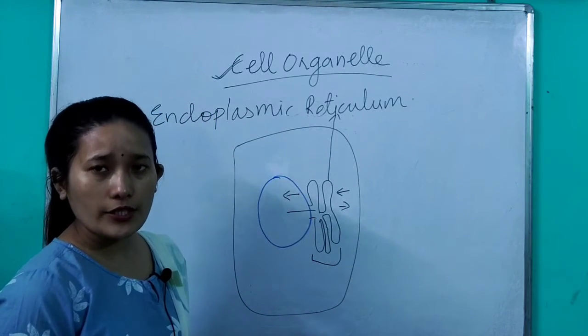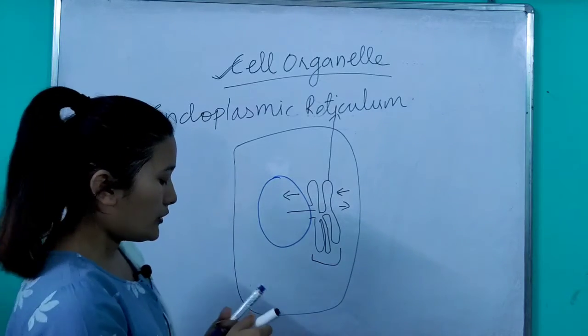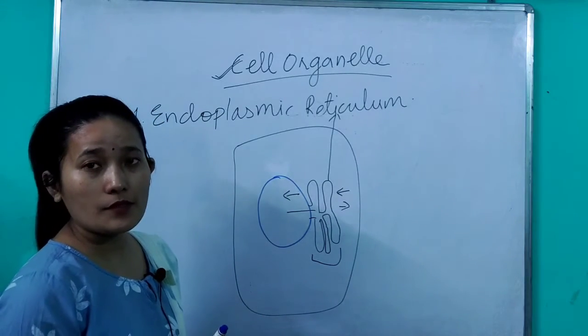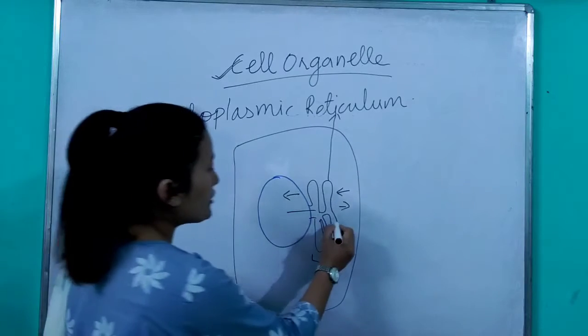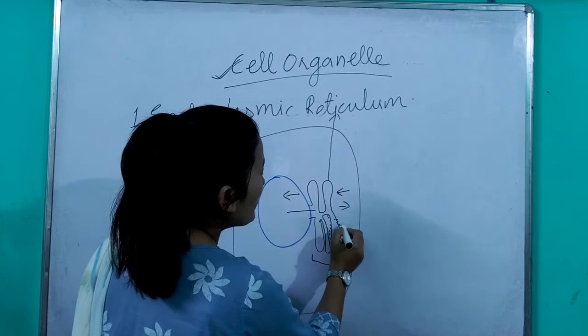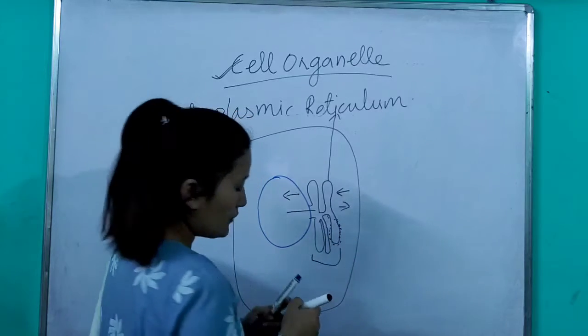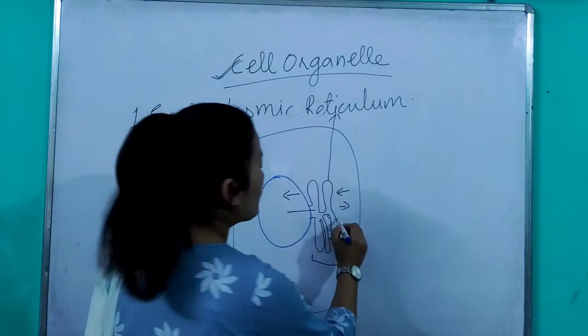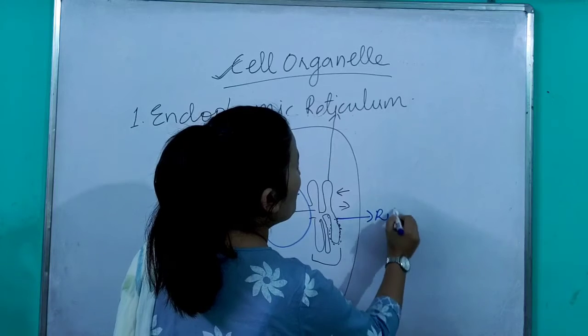Now some of the endoplasmic reticulum seems studded. You can see small dot-like structures present all over. What are these dot-like structures, which give it a rough appearance? These dot-like structures are your ribosomes.